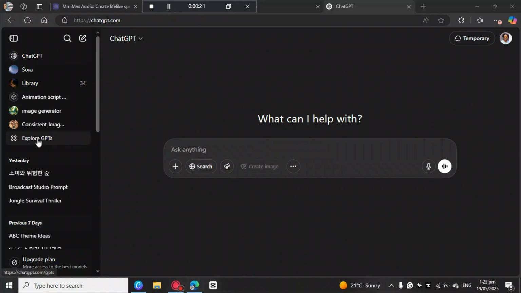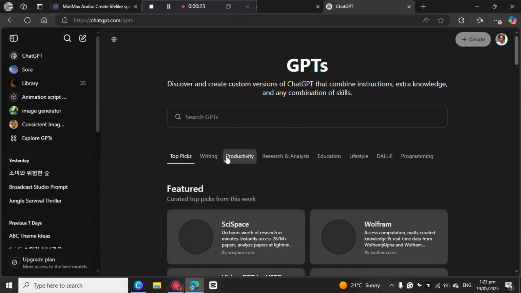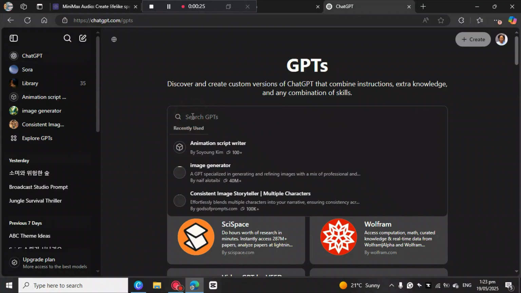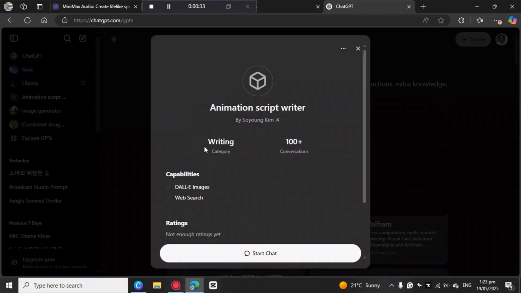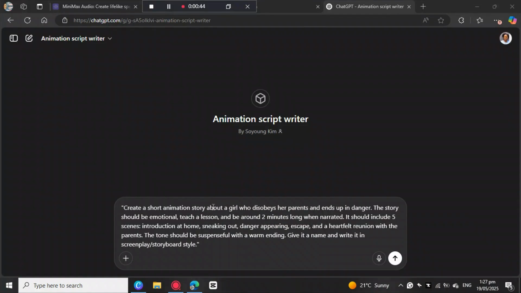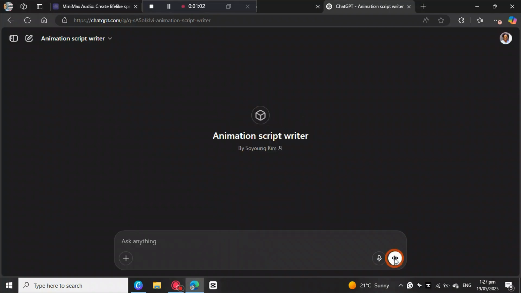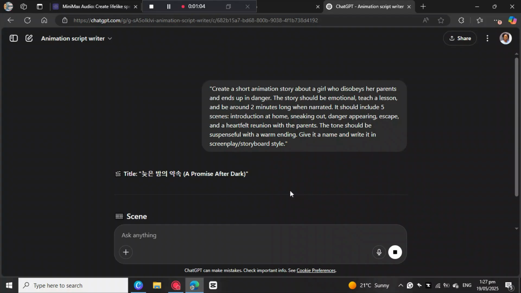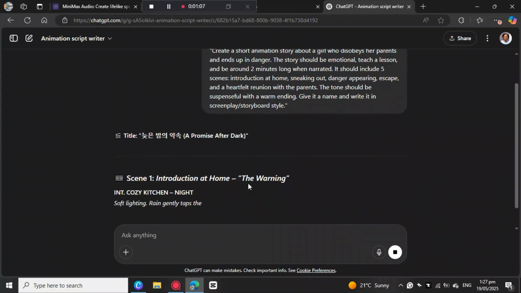Okay, then you're gonna come here to explore ChatGPT, and then you look for animation. Just write animation script writer. There it is. Okay, then you start the chat. So this is the prompt to create the short animation story about a girl who disobeys her parents and ends up in danger. Then you can just click on this arrow, and ChatGPT will start creating the story for you.